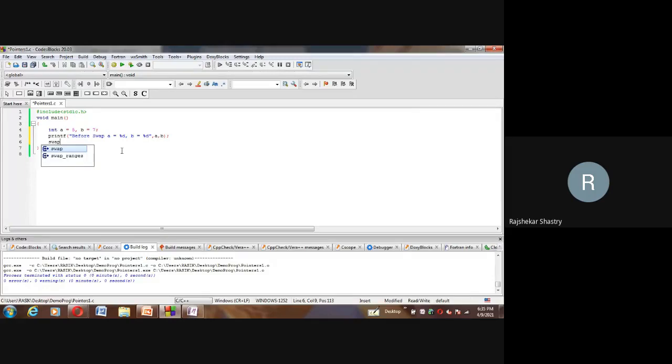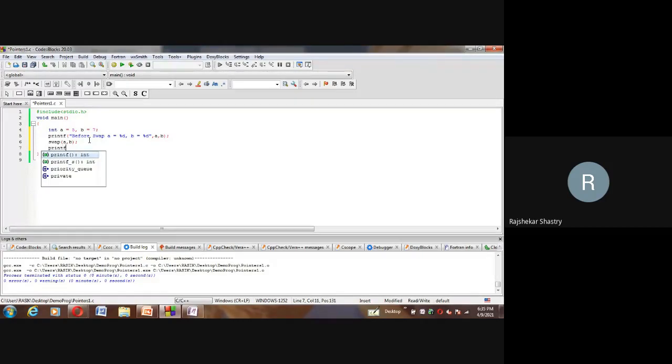Then I will call the swap method, which won't return anything, by passing the values A, B, hoping that the contents of A and B are going to be swapped. That means A which is holding 5 will be given to B, and B which is holding 7 is given to A. As a result, we expect that A should hold 7 and B should hold 5.